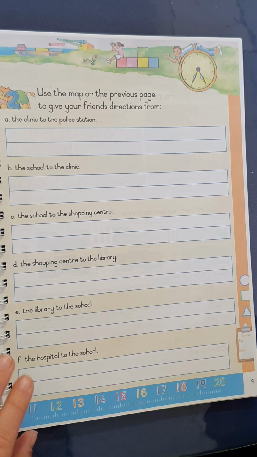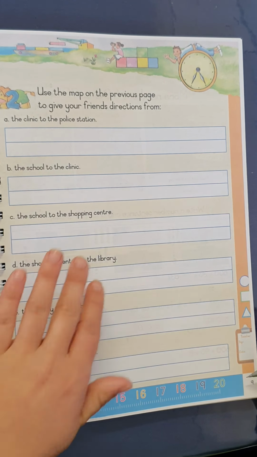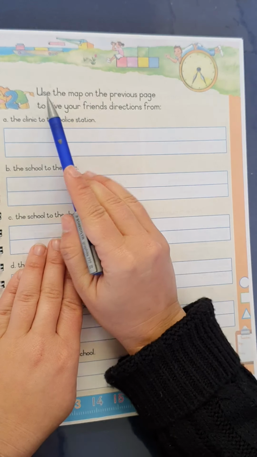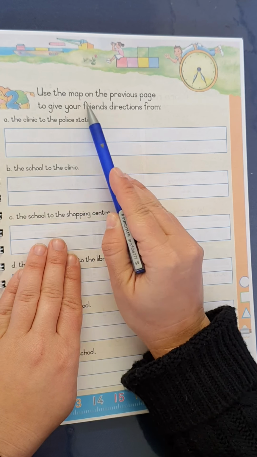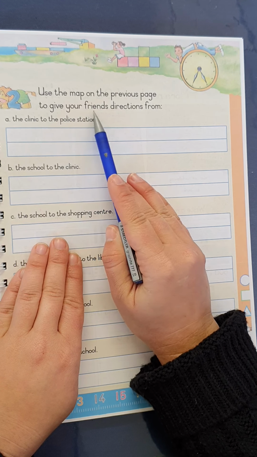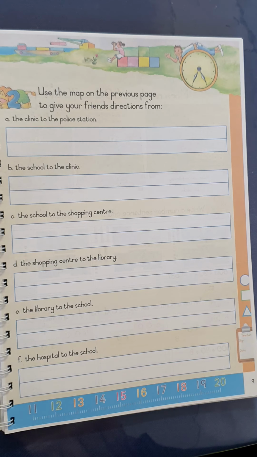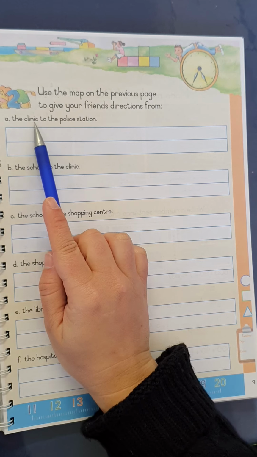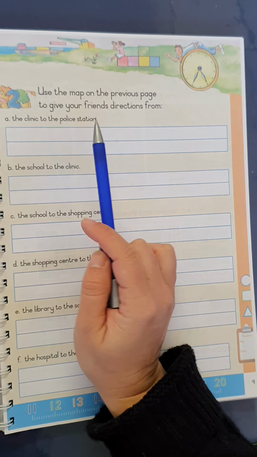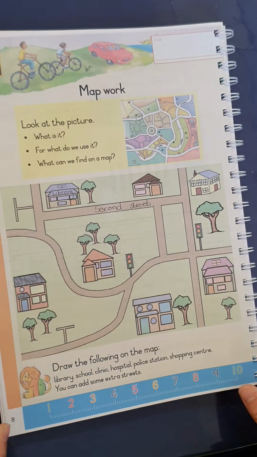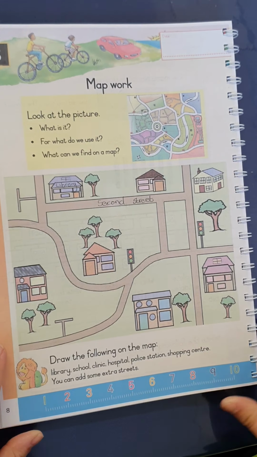Now for page number 9, you need page number 8, because it says here, use the map on the previous page to give your friends directions. So, question 1. The clinic to the police station. You're going to go back to the previous page.